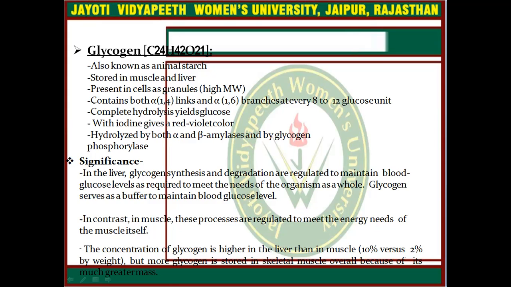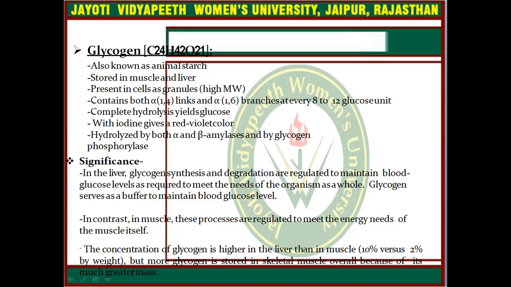In starch, branching was created after 25 to 30 glucose units, but here branching is created at intervals of 8 to 12 glucose units. Complete hydrolysis yields glucose, and with iodine it gives a red violet color. It is hydrolyzed by both alpha and beta amylases and by glycogen phosphorylases. What is the significance?